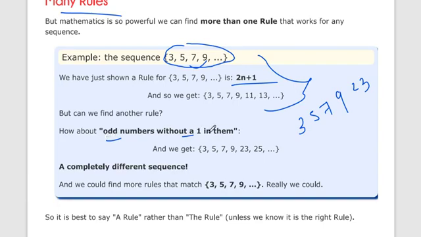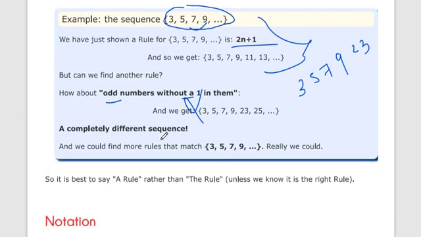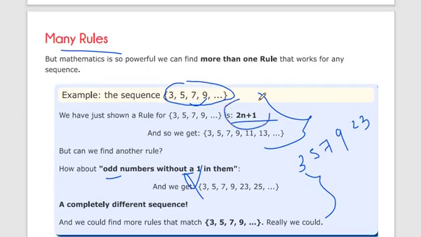Forget this example. Let's say this is 2n plus 1: 3, 5, 7, 9, 11, 13. Sorry, forget this example, we have only one.